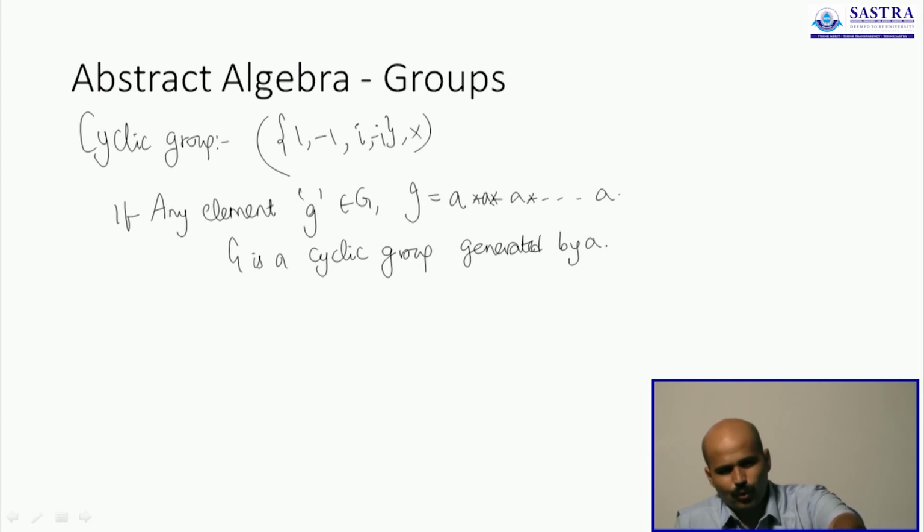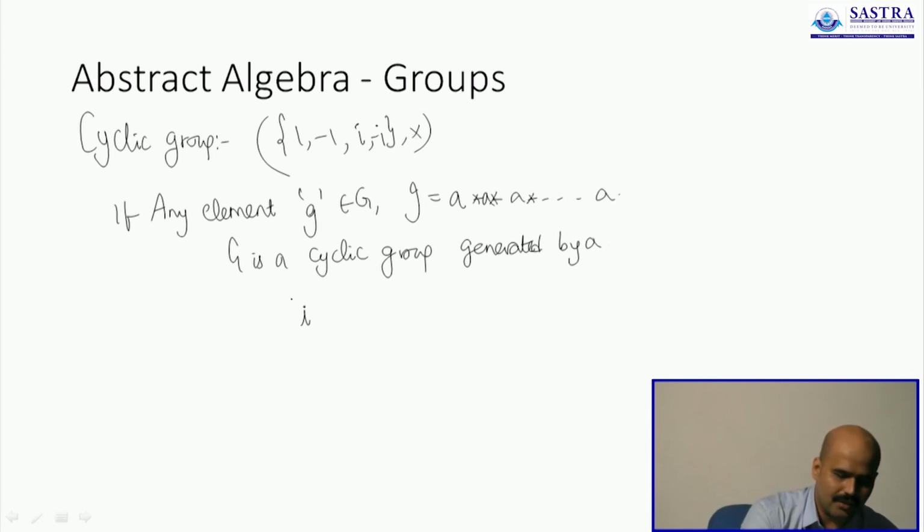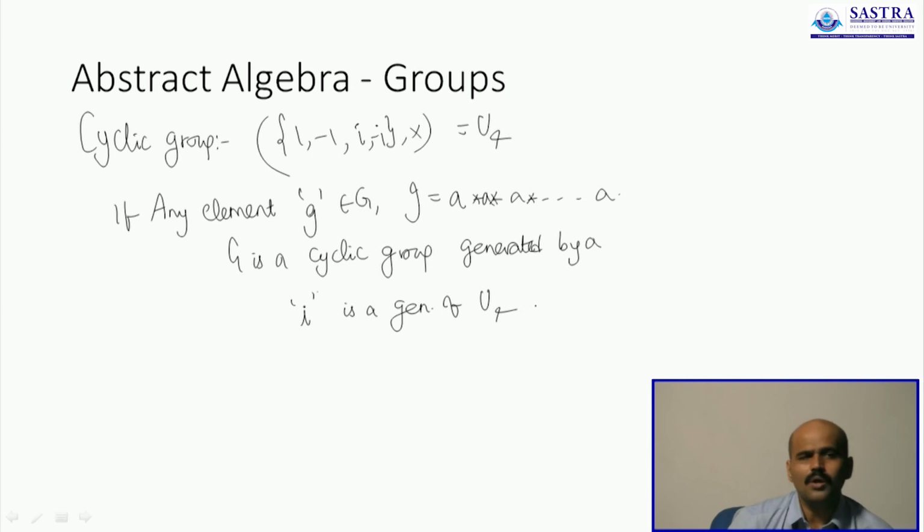Let's take the 4th roots of unity as an example. I claim that i is a generator of this group. Let's call this group U4. How do I believe that? i power 1 is i, so i is expressed using itself. i squared is minus 1, so minus 1 is i star i.